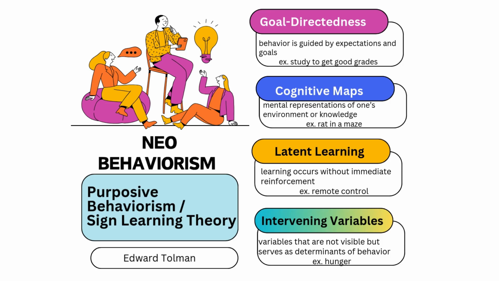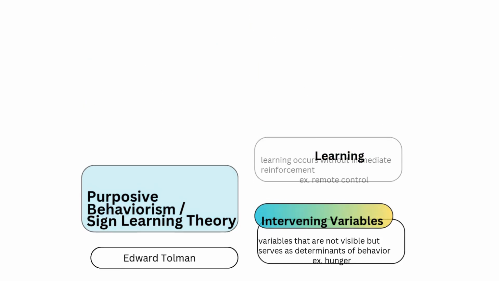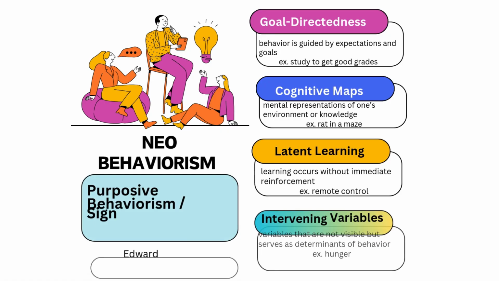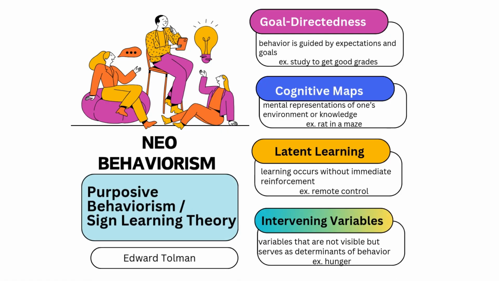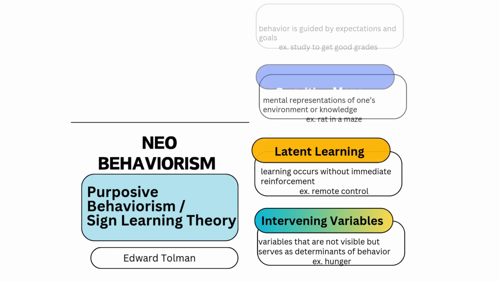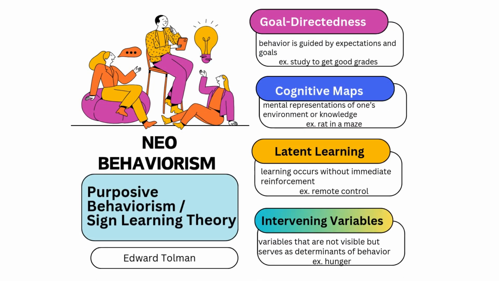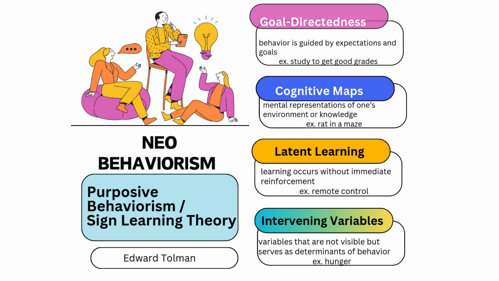So here, people and animals act with a purpose in mind. Tolman showed that rats formed a cognitive map of a maze, meaning they were working toward a goal, which is getting food, even when they weren't immediately rewarded. In the classroom, a student who knows they will receive a certificate for completing all their assignments by the end of the month might work steadily toward that goal, even when there are no immediate rewards. The student is motivated by the purpose of achieving the goal, which is the certificate.